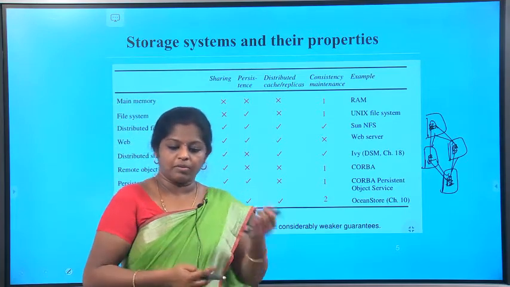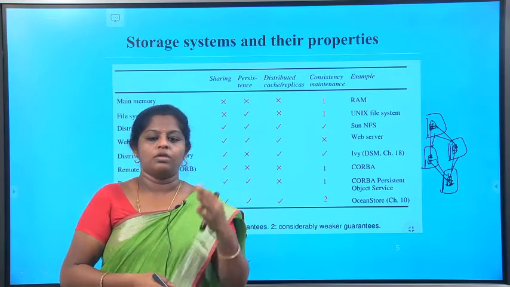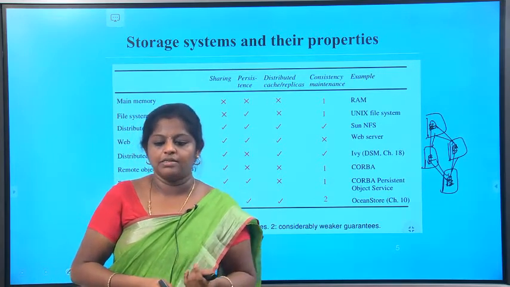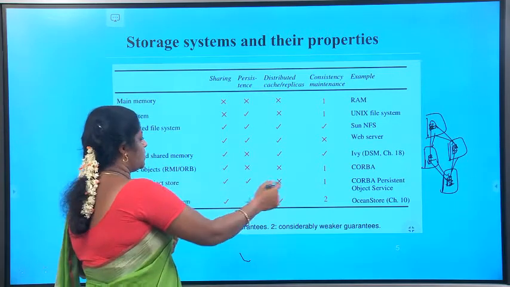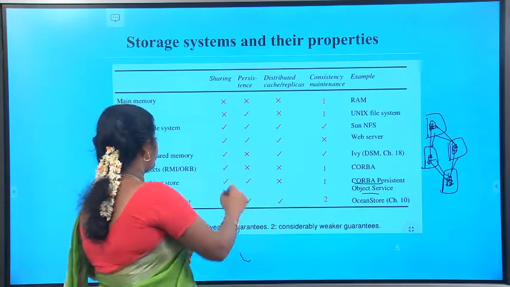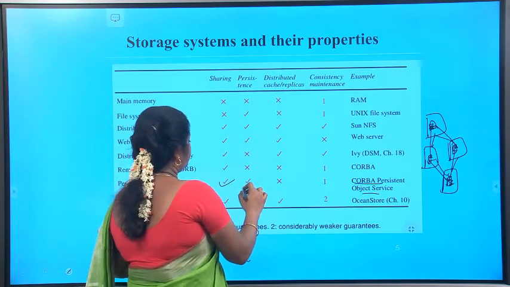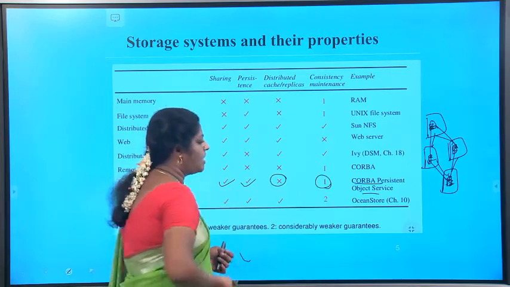Next we'll see about the persistent object systems that vary considerably in their approach to caching and consistency, and the CORBA persistent object. The next one is this one, the CORBA persistent object service. This is having sharing and persistent storage, and it strictly maintains one copy. Why? Because it doesn't have the replicas.